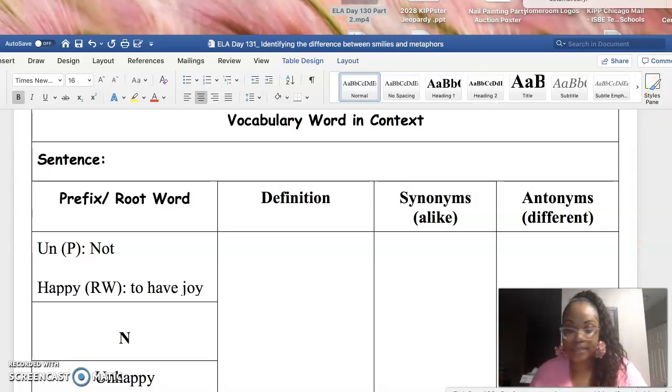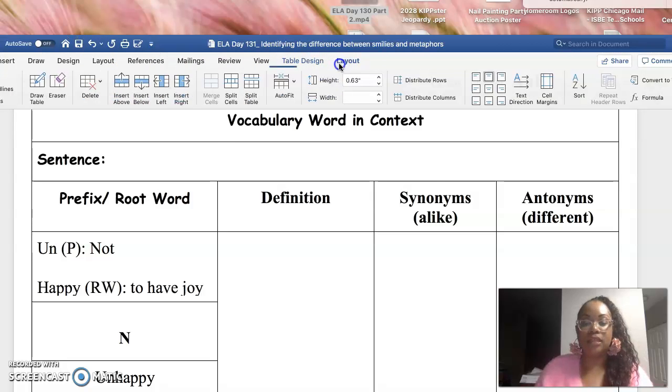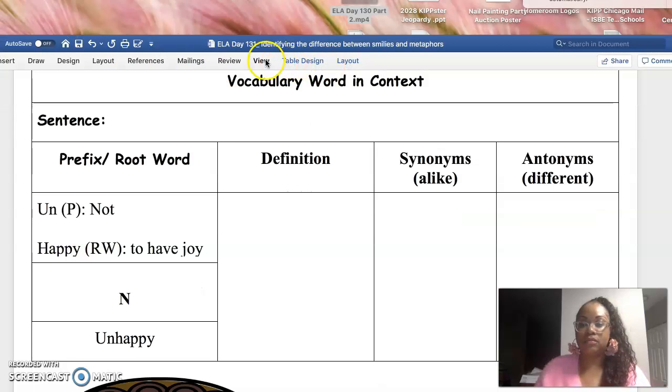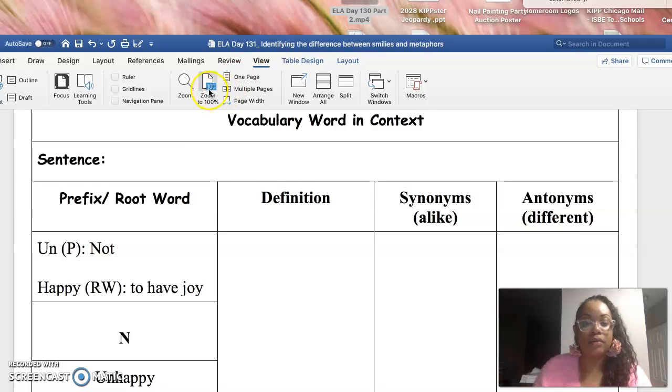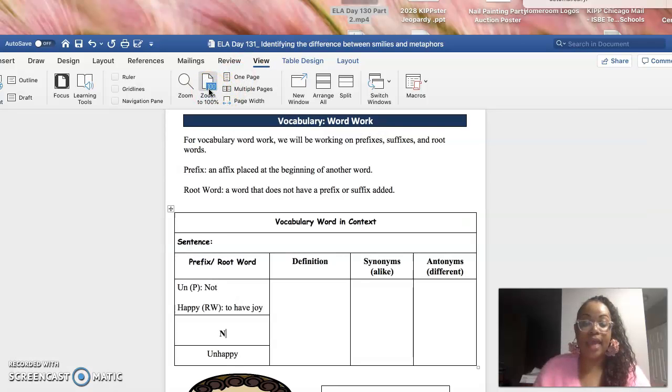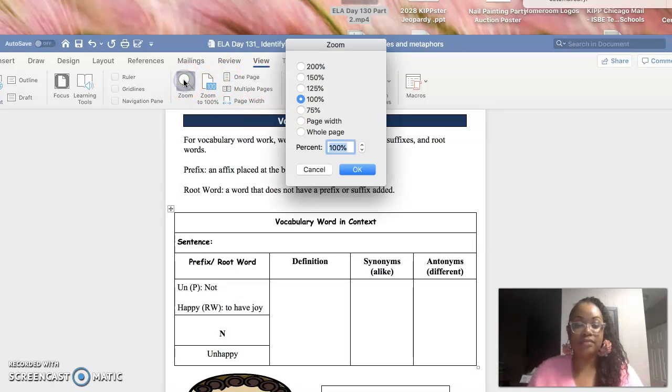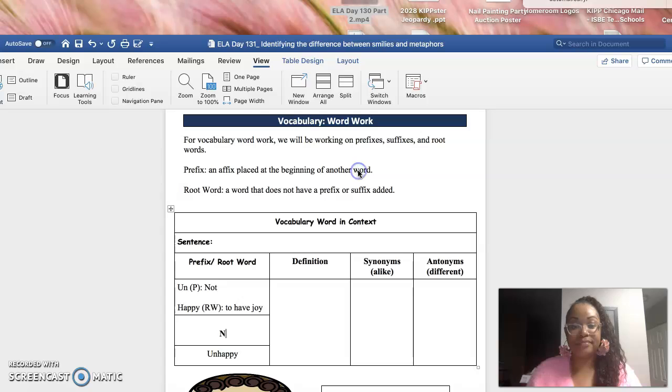Say, what did you do, Miss Simmons? Let's go back. Let's make sure that we are not zooming in that much. Okay. So this is new for all of us, right? Yeah.